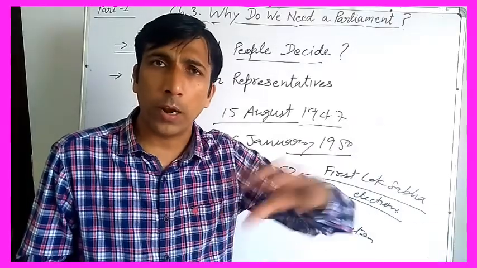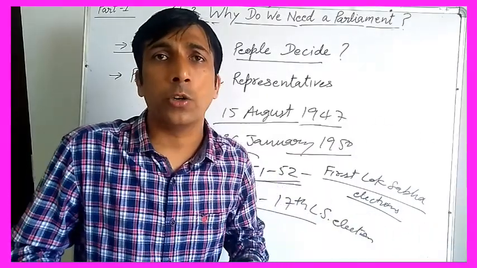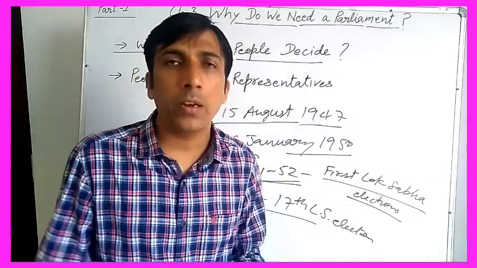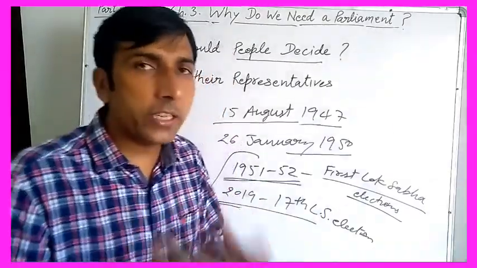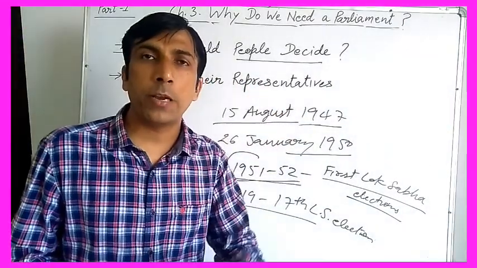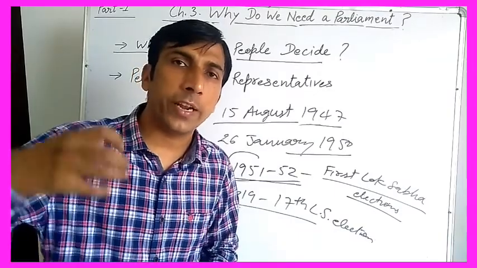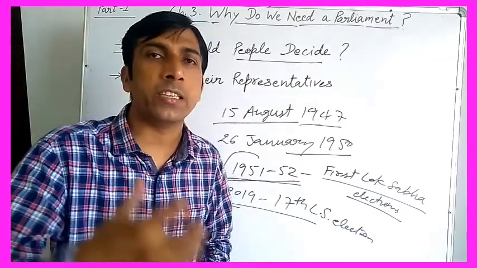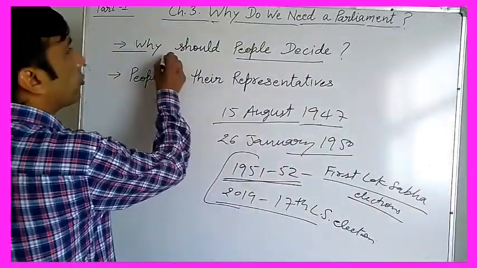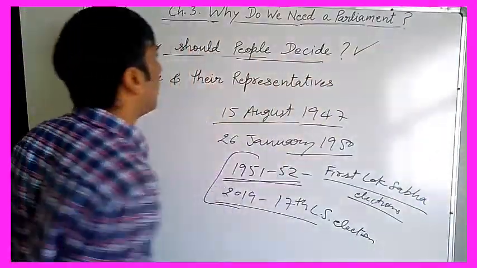And they could not develop as today we are doing at the international level and at the individual level also, right? So in this way, we can say that the people should have the right to take decisions, and the right to participate in the decision making process under the democratic government. So this is the topic, why should people decide? I think you have understood.